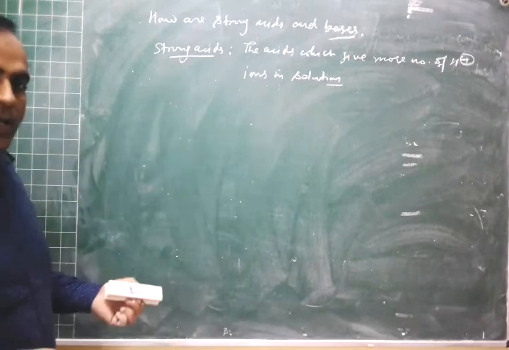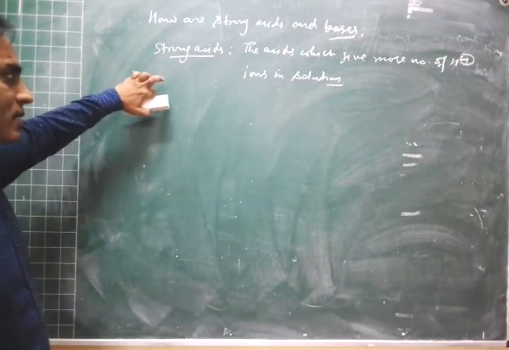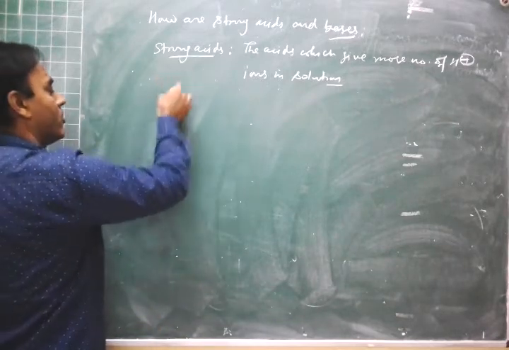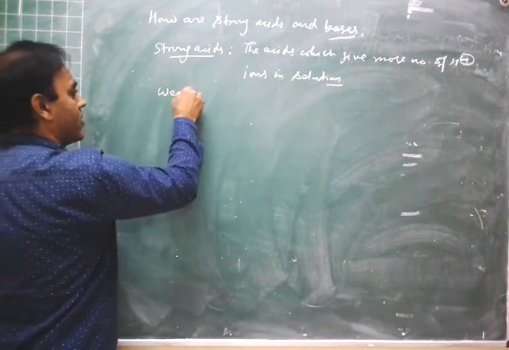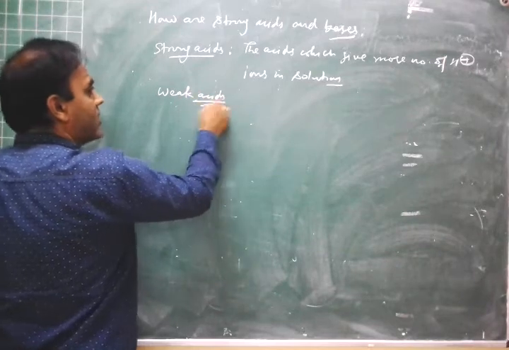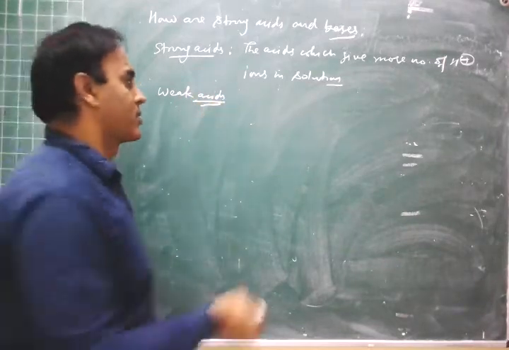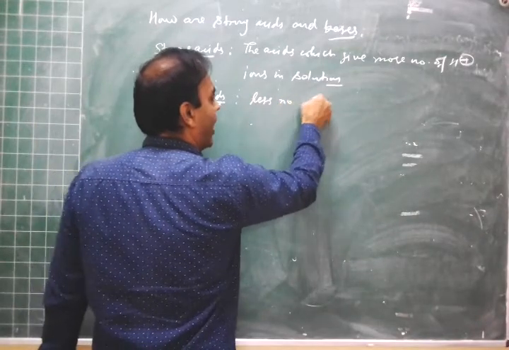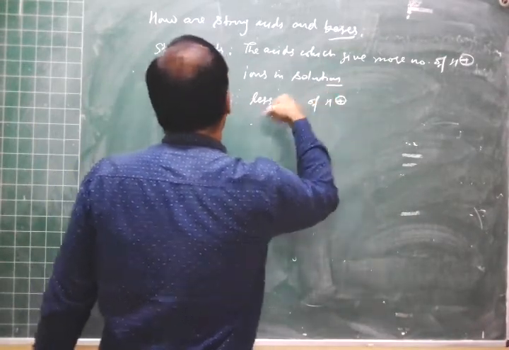Similarly we can define weak acid. A weak acid is just the inverse of a strong acid. The acids which give less number of H plus ions in aqueous solution are known as weak acids.